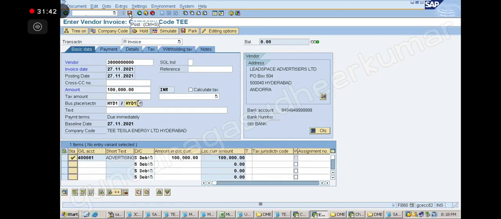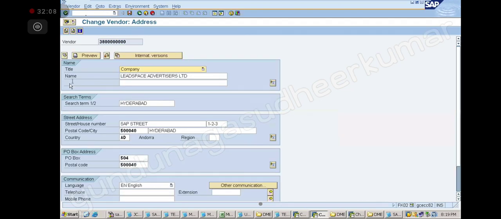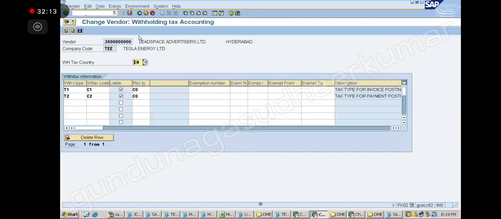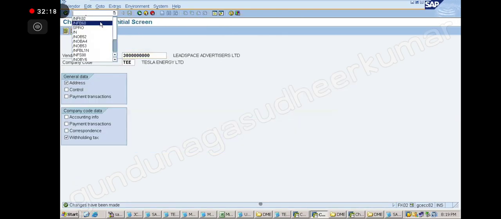The country is listed as Andorra. Sorry? Sir, in vendor master, the country is Andorra. Oh, it's still Andorra? Yeah, sir. Okay, let us change that also then. Before we do this, let us change. It will not affect right now, but to be on the safe side. We changed it now, maybe we have not saved it. Okay, so now again I will post. Okay, FB60.